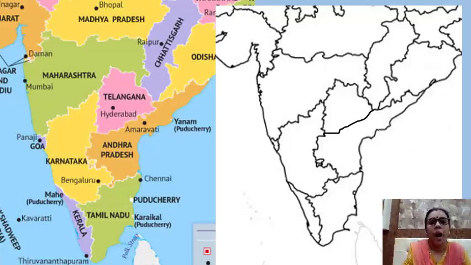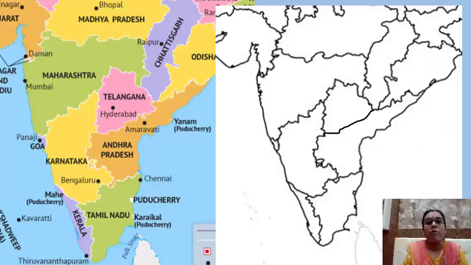Now, above Andhra Pradesh, the pink color part you can see. Yes, try to understand the shape of this state. The name of the state is Telangana. The capital of Telangana is Hyderabad. So on the outline map of India, you have to locate Telangana. So how are you supposed to do it?